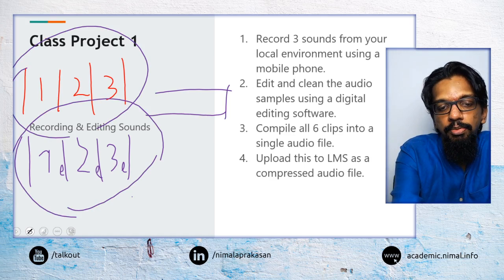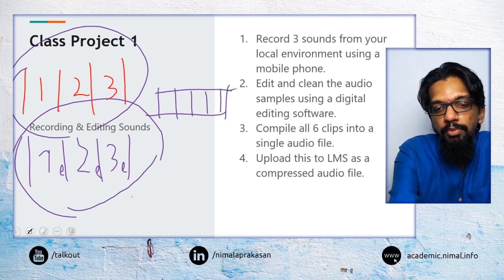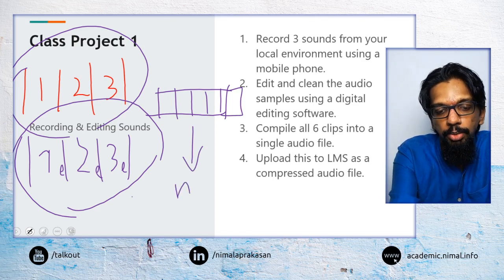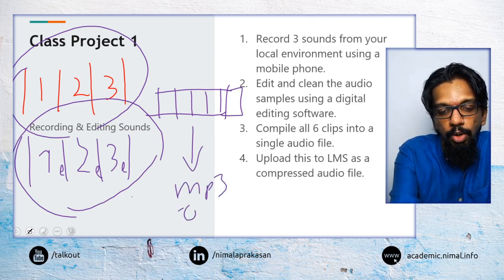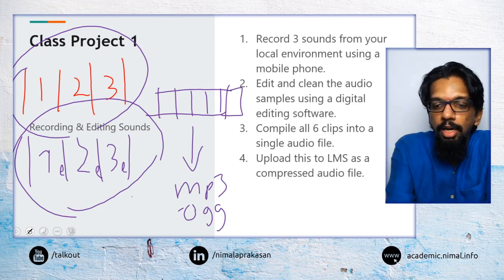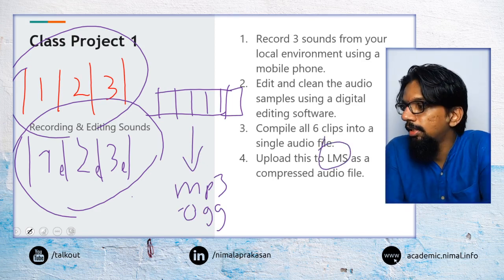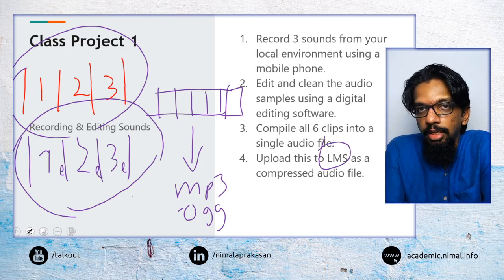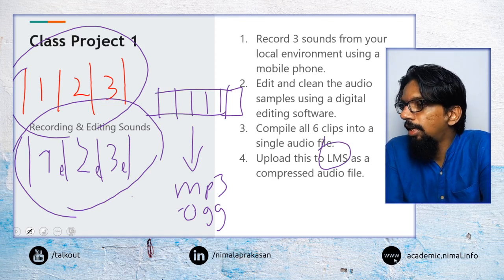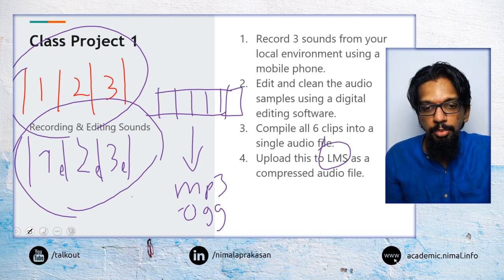Put these 6 different files into a single file, one after the other. Then combine it into an MP3 or an OGG compressed file and upload onto LMS. So that is the project that you have to do. Is that clear? And are there any questions about that?